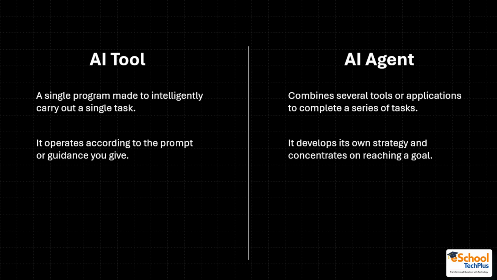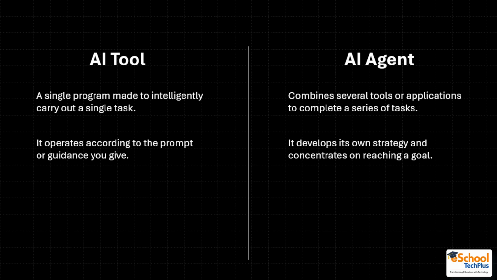Before going into that, let's cover the difference between AI tool and AI agent. So AI tool operates according to the prompt or guidance you give, just like ChatGPT. We give the prompt to ChatGPT and it operates according to that. But AI agent has its own intelligence. It develops its own strategy and concentrates on reaching an end goal, achieving some task predefined by the user.